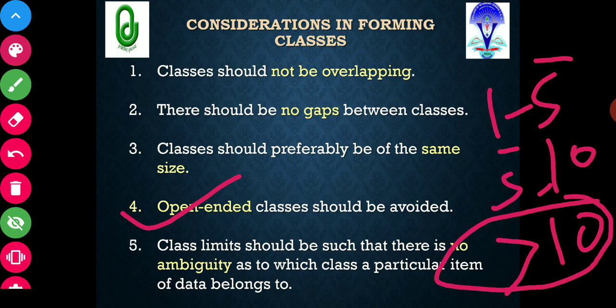Then class limits should be such that there is no ambiguity as to which class a particular item of data belongs to. So class limits should be very well defined. There should not be any ambiguity. It should be very clear whichever observation you get, which class it will go into, whether the first class, second class, third class or whatever class. There should not be ambiguity about whether this observation will go in the first class or the second class.